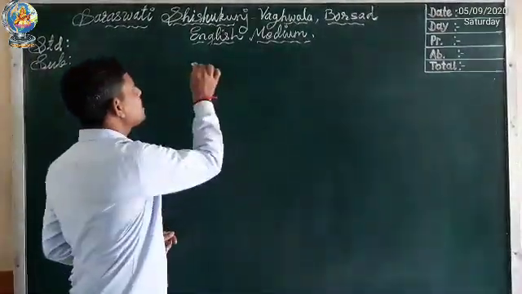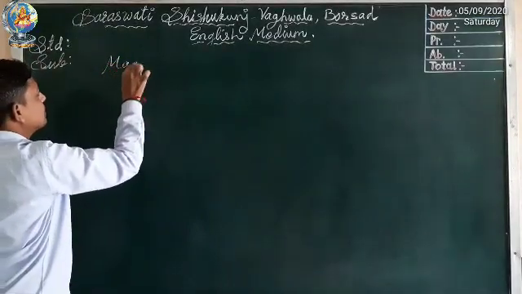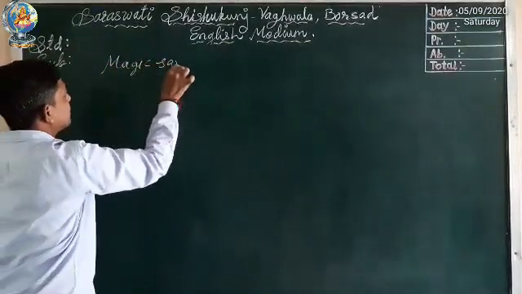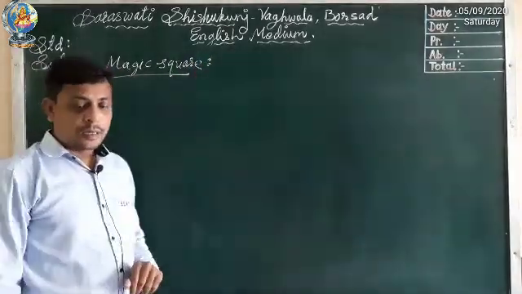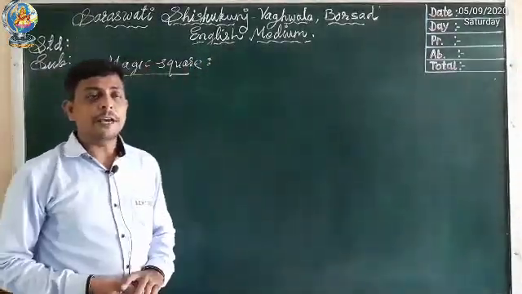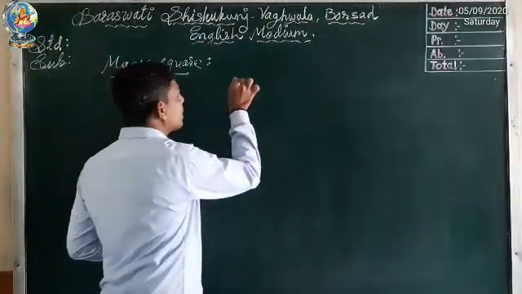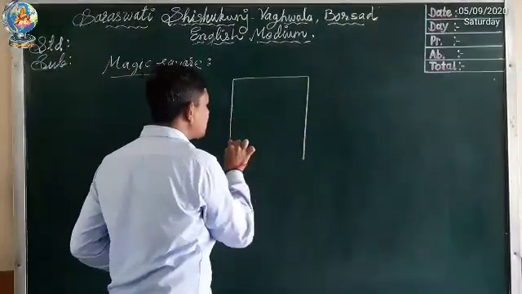Next topic is magic square. So we have to fill up the boxes in the given square.